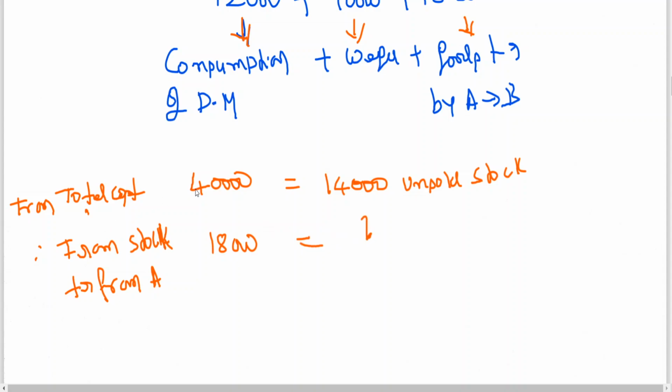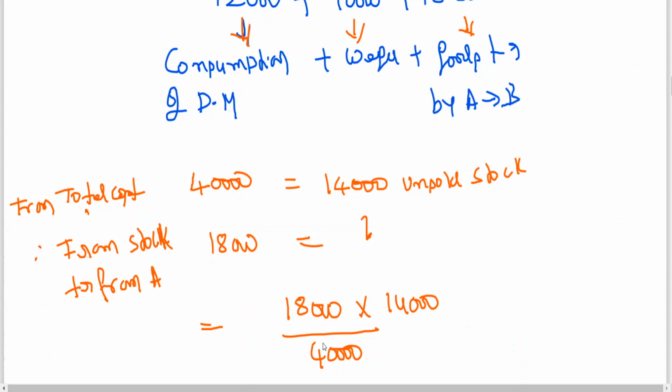From total cost 40,000, 14,000 is unsold stock. From stock transferred from A, what is the proportionate percentage? That is equal to, you know that, 18,000 into 14,000 by 40,000. You can do it like this.